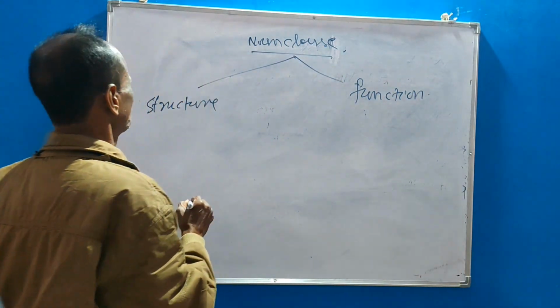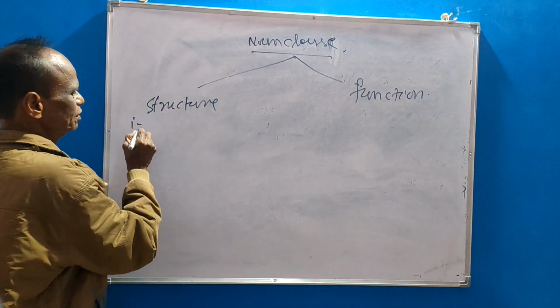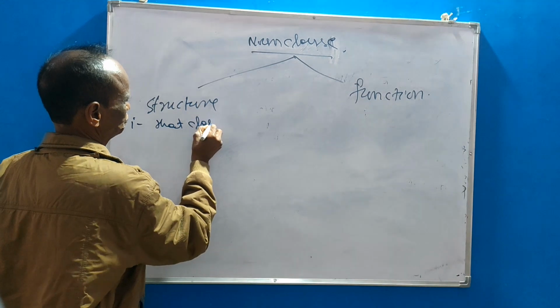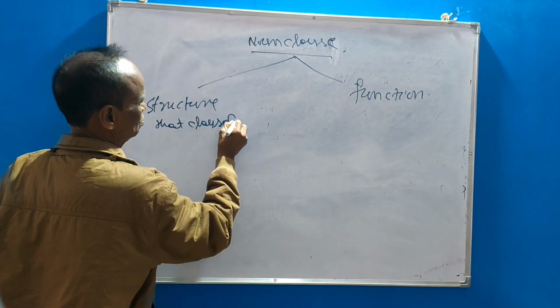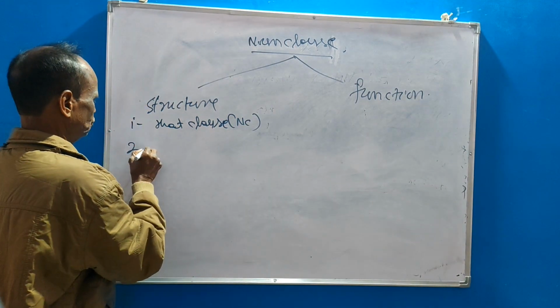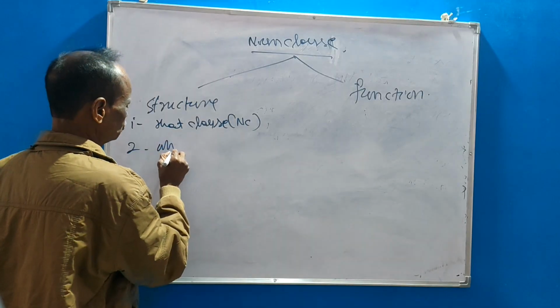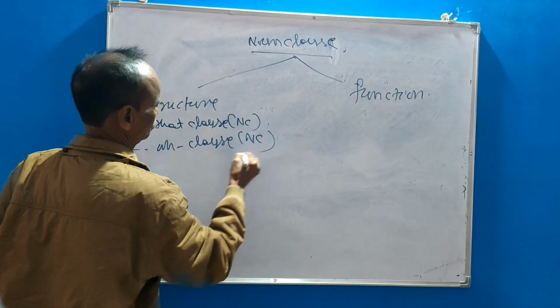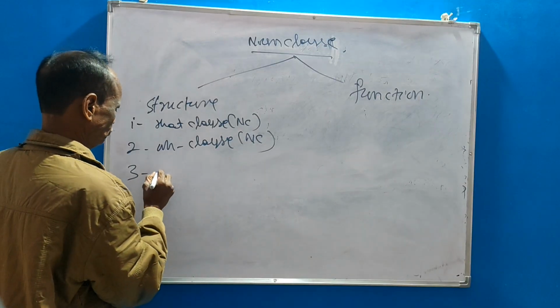Okay. Structure of noun clause. Number one, that clause. Two, double H clause. Three,